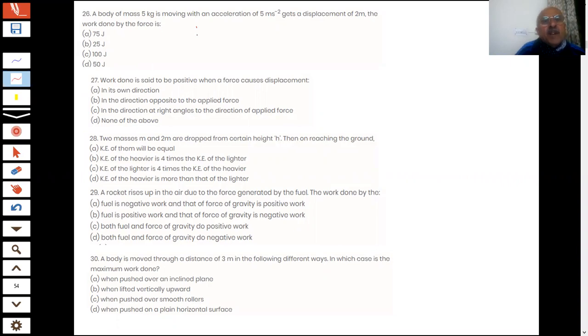Okay, let us see. Work is equal to force into displacement, students. Force is mass into acceleration, into displacement.